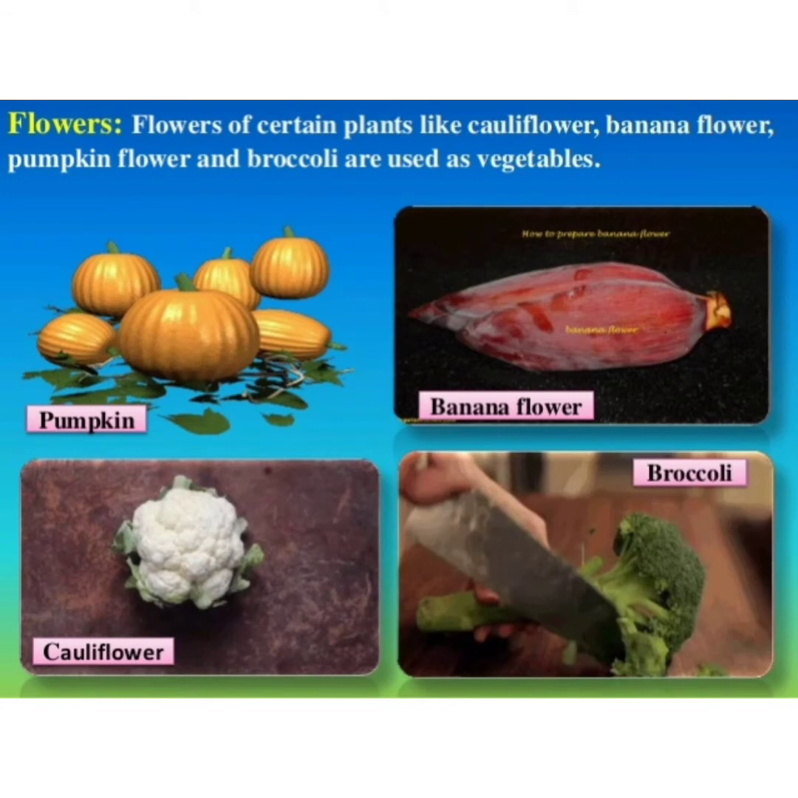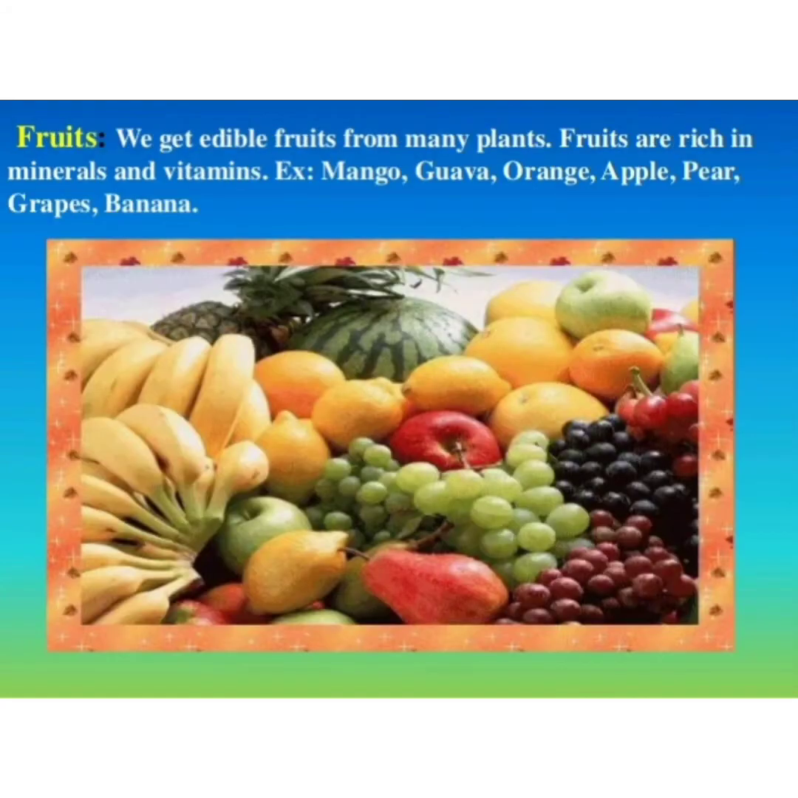Then come the flowers. Some plants have flowers which are the edible parts, eaten or consumed by us. Flowers of certain plants like cauliflower, banana, pumpkin flower and broccoli are used as vegetables in different parts of our country and they are the edible parts of their plants.